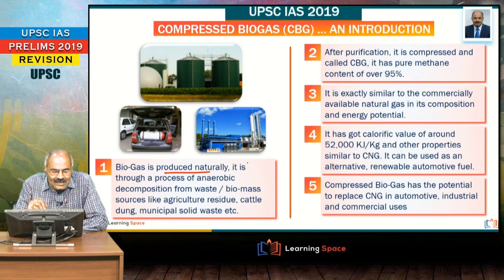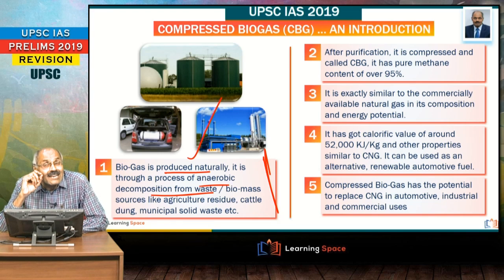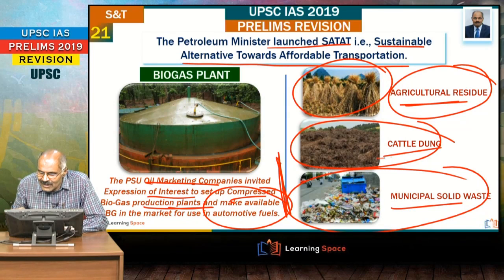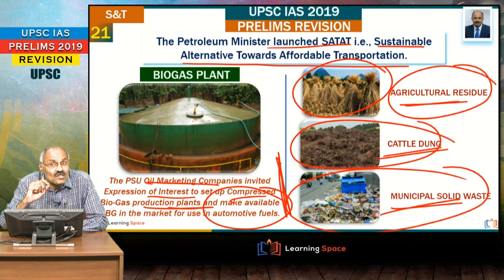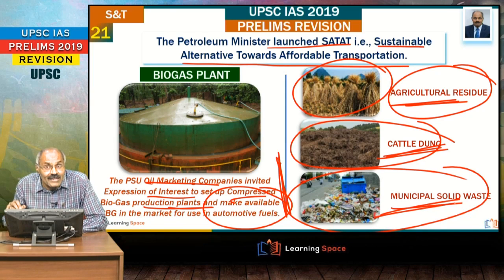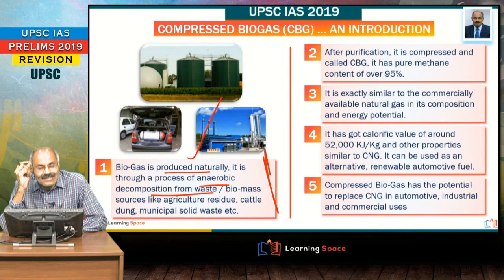Let us begin with biogas, which is produced naturally through anaerobic decomposition of agricultural residue, cattle dung, and municipal solid waste. Through this anaerobic decomposition, what we get is biogas.